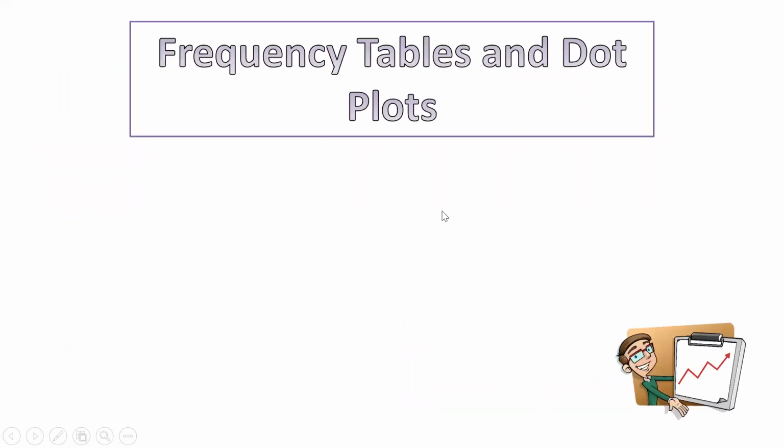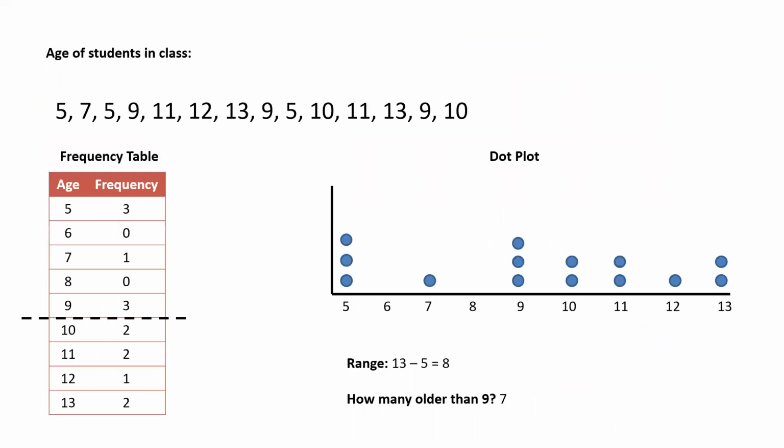Now frequency table and dot plots. Now this is again an interesting plot to understand. Again, it's a dot plot only, but let's see what they are trying to help us understand. I have a class, and in my class, I have the age of the students which I captured from the data. Now these are the different ages: